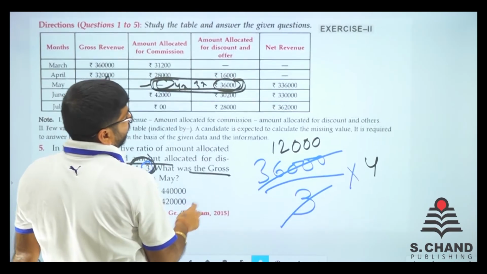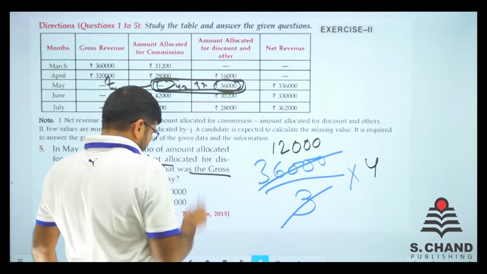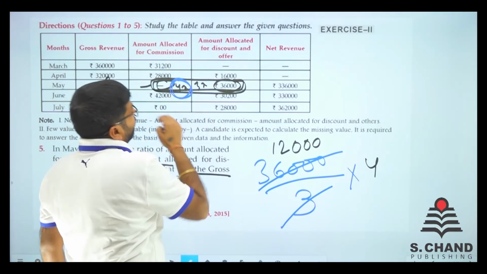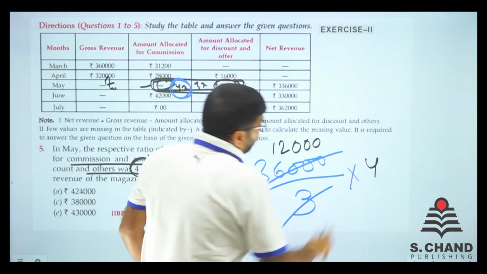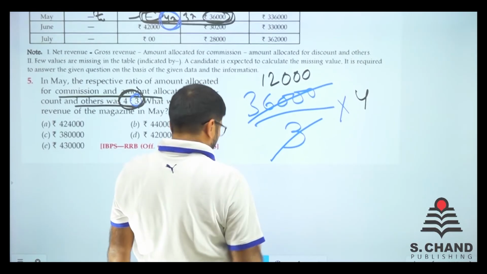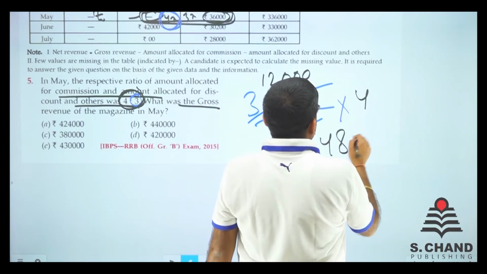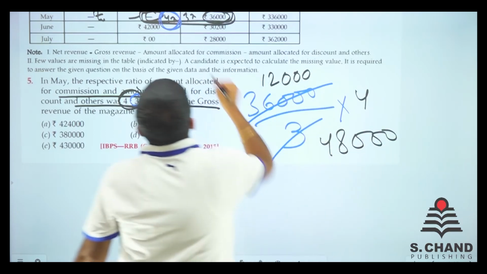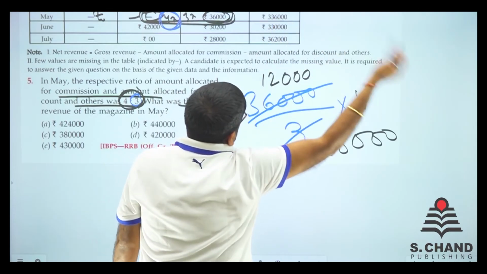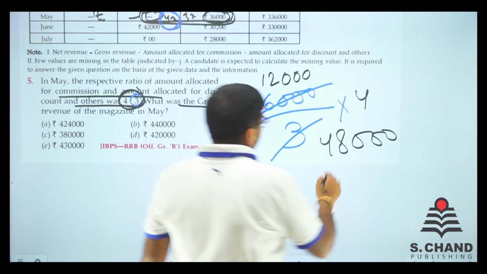See, there was a big thing we need to understand. We need to find this. Not the whole, just this. So just this is 4 parts. So multiply by 7 will not work, multiply by 4 will. 12 into 4 is 48. So we have got 48,000. So here it is 48,000. Here it is 36,000. 33,600 is given. So add all of them. We got the answer.